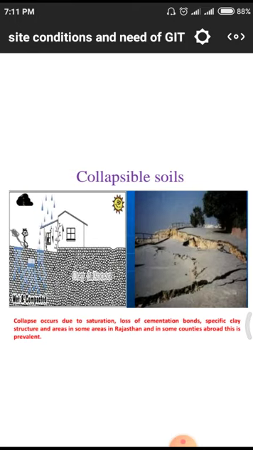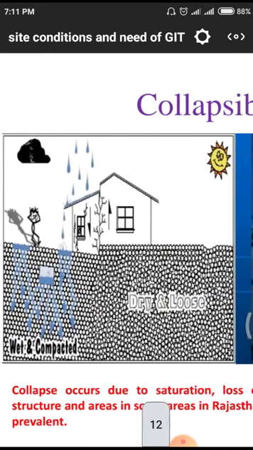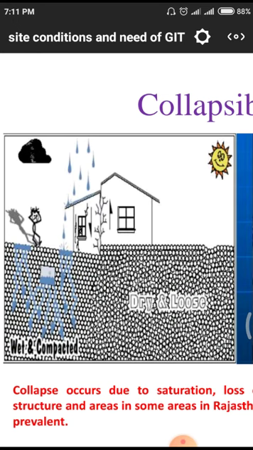And these are the examples for collapsible soils. Why I am telling about collapsible soils is, if there is a green cover on the surface, the green cover will not absorb water. The water will be transferred to another medium. If there is no green cover, automatically the water will penetrate down into the earth, and the structure will face a huge amount of sinking, so the sites will have a huge amount of densification. If there is density, automatically the particles will not allow any water into the soil, and we need to go for dewatering techniques.